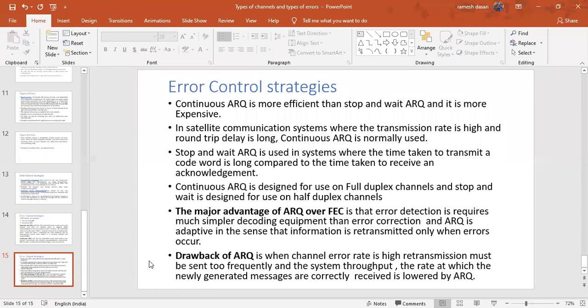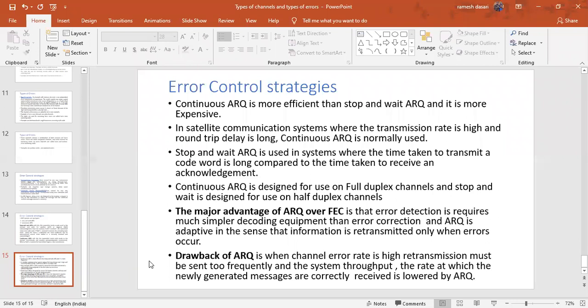right? And now I told that when you go for FEC, that is for one-way transmission, like simplex, and coming to ARQ, duplex. And here, when you go for the duplex channels, we have half duplex and full duplex. And look at the fourth point. Continuous ARQ is designed for use on full duplex channels, and stop and wait is designed for use on half duplex channels. See, clearly I mentioned all the points.